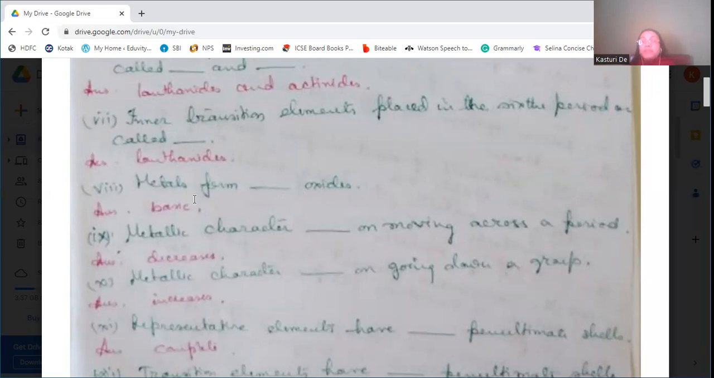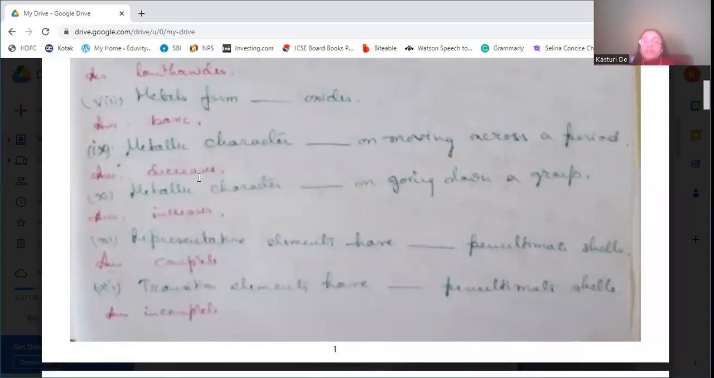Representative elements have complete penultimate shells. Only their outer shell, that is their ultimate shell or the valence shell, is incomplete. Then transition elements have incomplete penultimate shells. Transition elements have their penultimate shells incomplete.